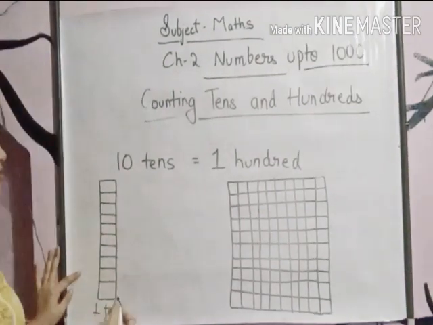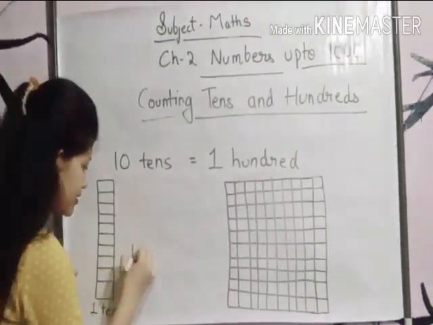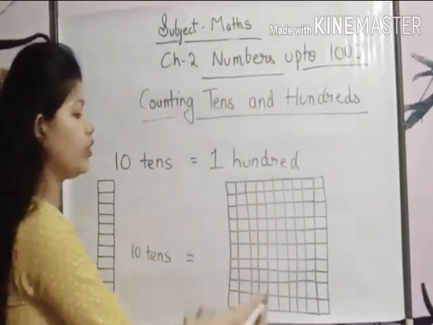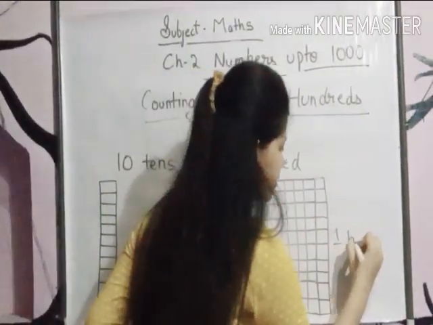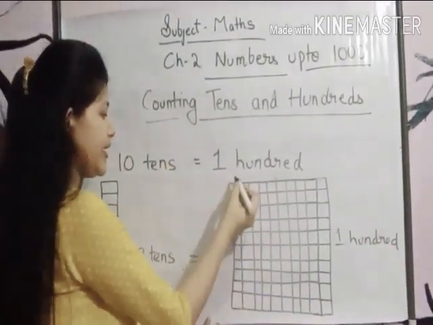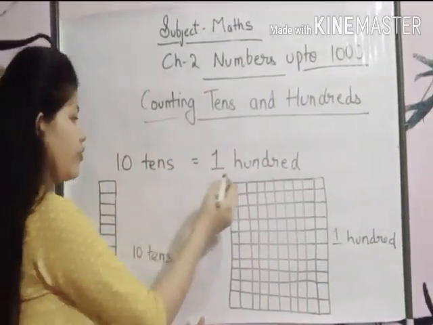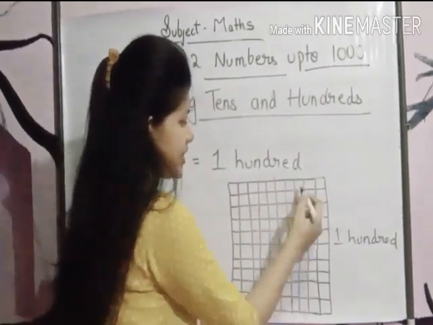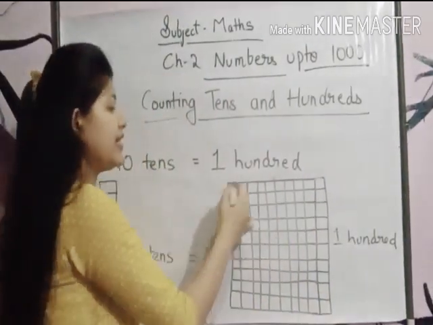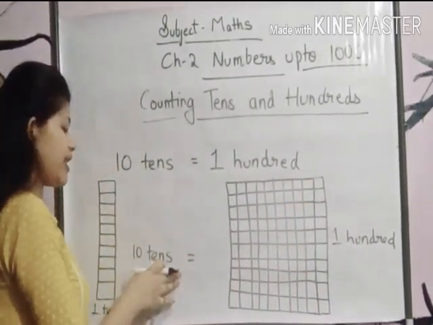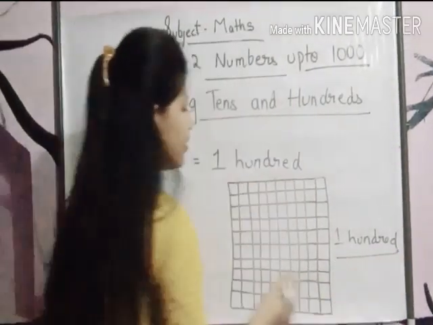In the same way, when we take 10 tens, then it will be equal to 100. As you can see in this block, 10 tens means 1 ten, 2 tens, 3 tens, 4 tens, 5 tens, 6 tens, 7 tens, 8 tens, 9 tens, 10 tens. This is 100. Okay. So it means 10 tens is equal to 100.